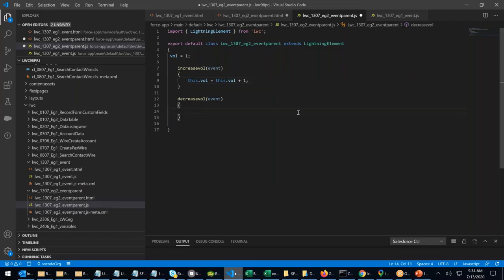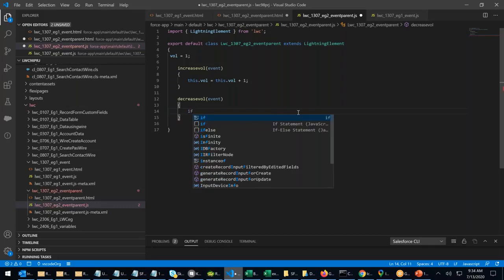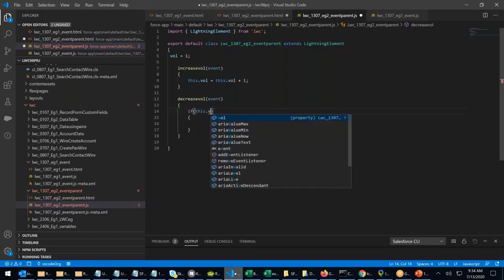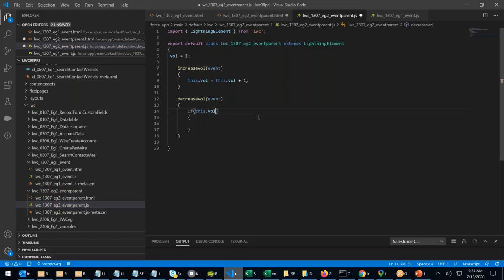Here, decrease, somebody is decreasing it. Suppose I'm already at 1. I don't want it to go to 0, -1, -2. Then I will say if this.volume is greater than 1, because minimum is 1, then only decrease it, because 1 minus 1 is 0 and I don't want the system to show a volume of 0.